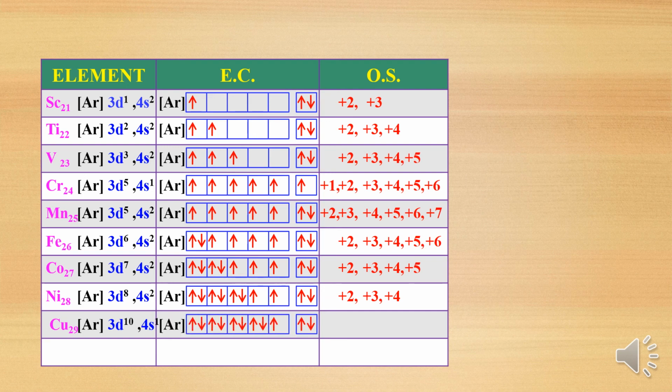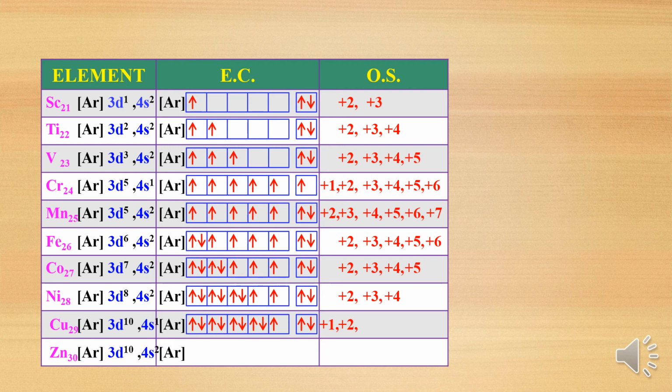Then copper, 3d10 4s1. Here also plus 1 oxidation state is possible because of the 3d10 4s1 configuration. Other than that, the number of electrons in 4s plus the number of unpaired electrons in 3d. So 4s has 1 electron, plus the number of unpaired in 3d is 0. So plus 1 is possible. If 1 electron from 3d jumps to 4s, at that time you will get one more unpaired electron. So the plus 2 oxidation state is also possible for copper.